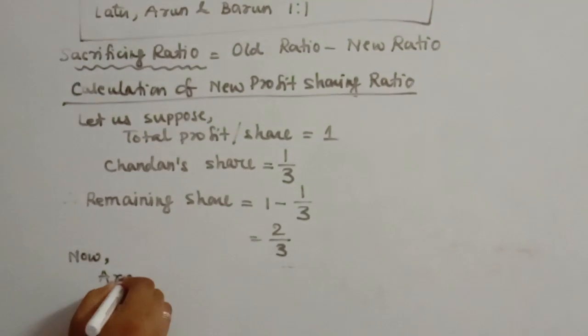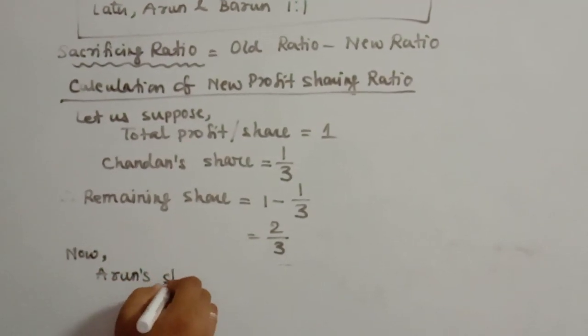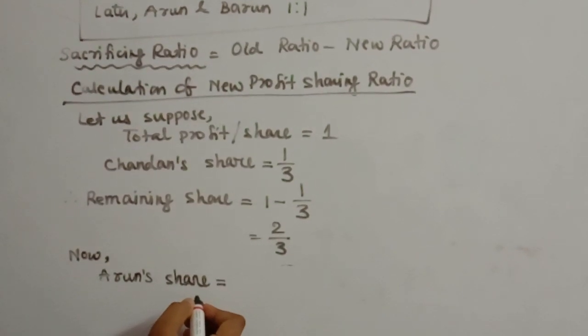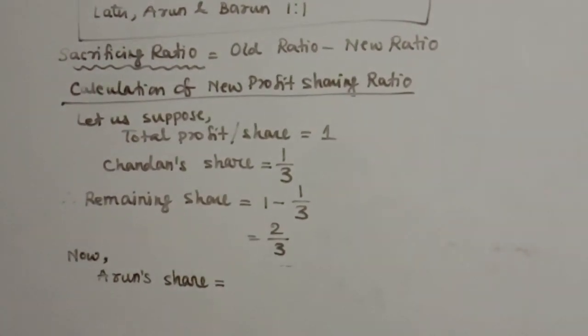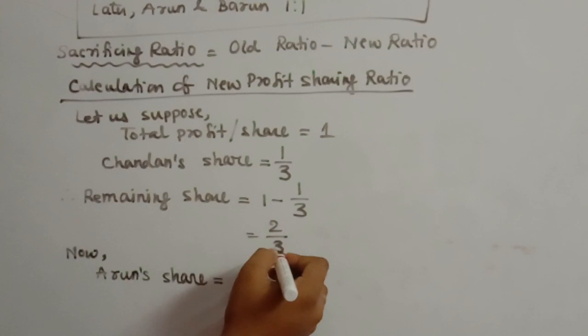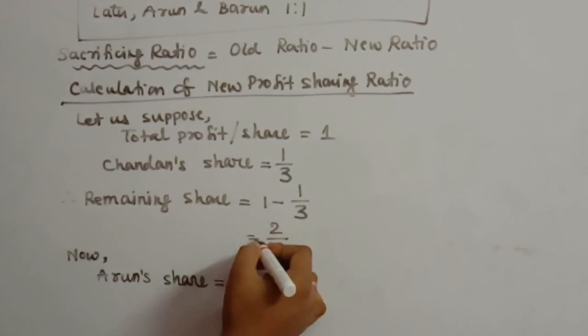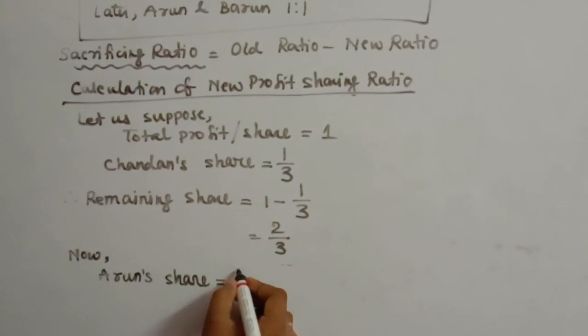Now the question mentions that Arun and Barun will be sharing their future profits and losses equally. That means this 2/3 will be taken equally by Arun and Barun.